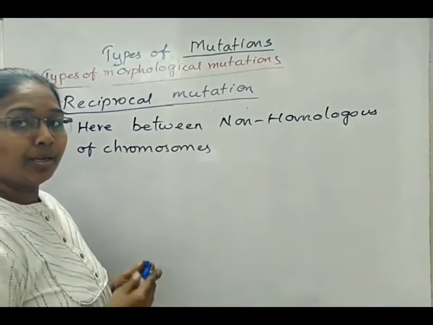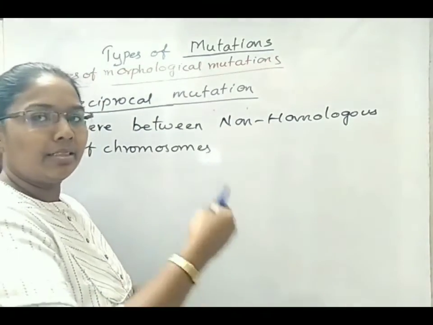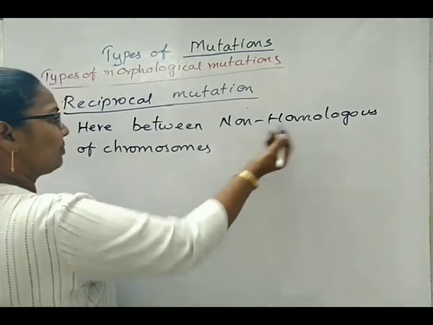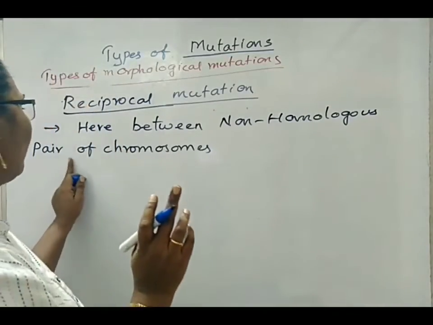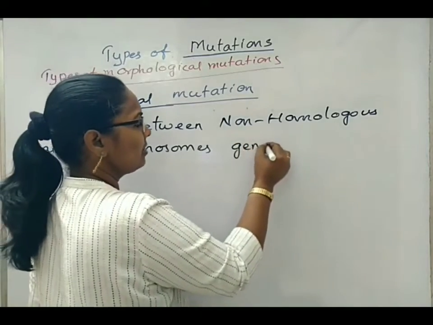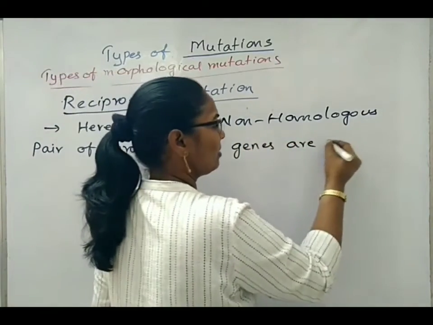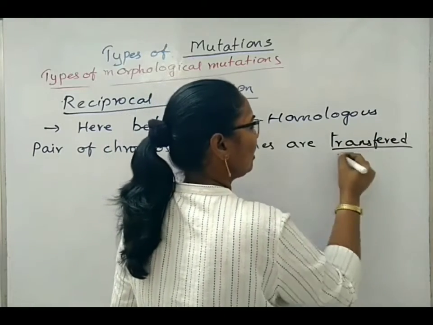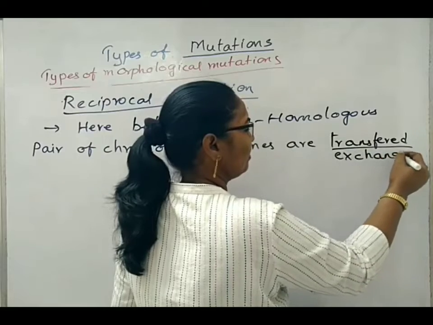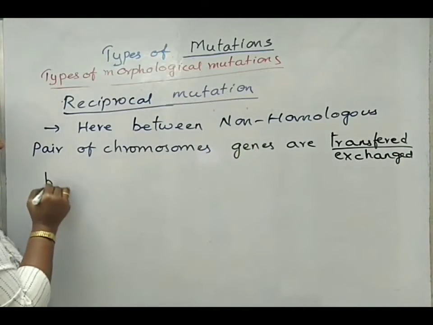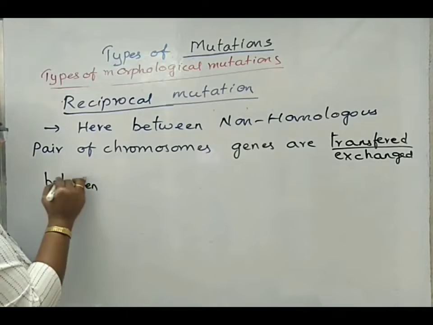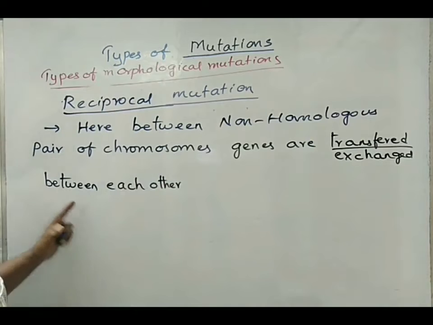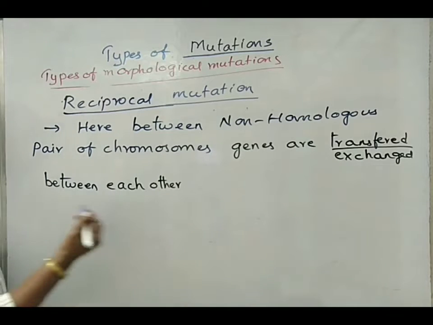But in case of reciprocal, both the chromosomes exchange the genes between them. So here between non-homologous pair of chromosomes, genes are transferred in two directions. Transferred, we can also use a term like exchange between each other. This sentence we can use easily to understand reciprocal type of mutation.